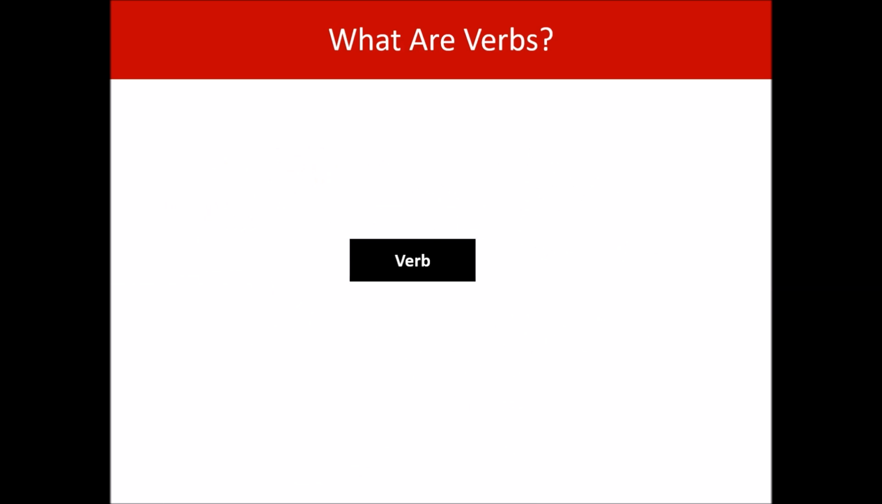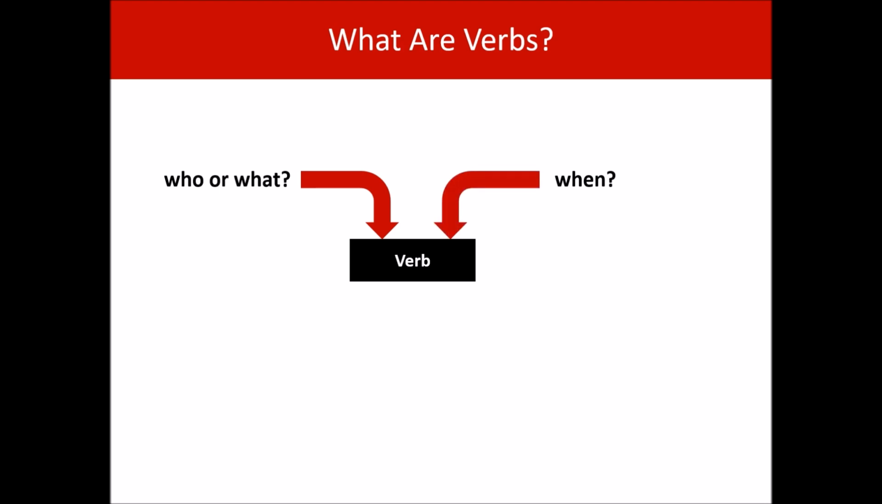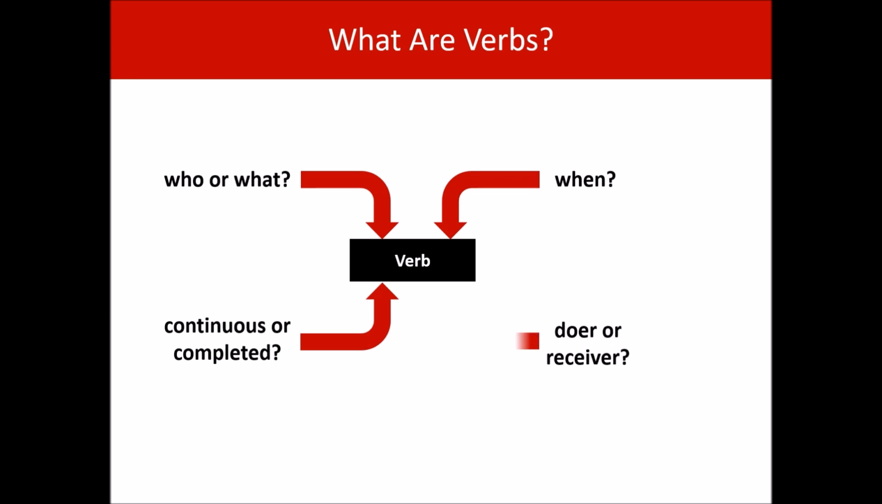Every time you use a verb, there are some things you need to consider. For example, who or what is carrying out the action, or being. Remember, it can just be about being. When did the action occur? Is the action continuous, or is it completed? And is the subject of the verb the doer or the receiver of the action? Okay, we're going to look at all of these in a little bit more detail. I just want to make the point that these are the things you need to know before you can choose your verb.